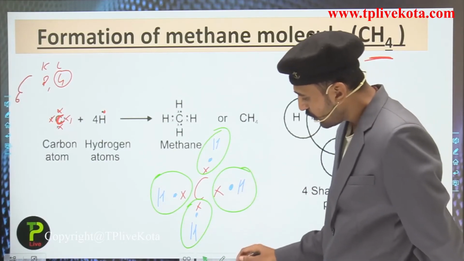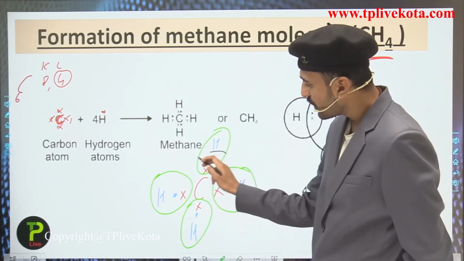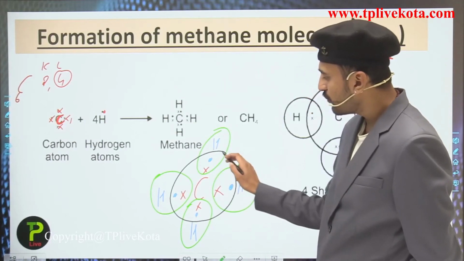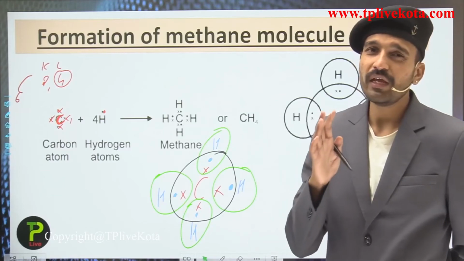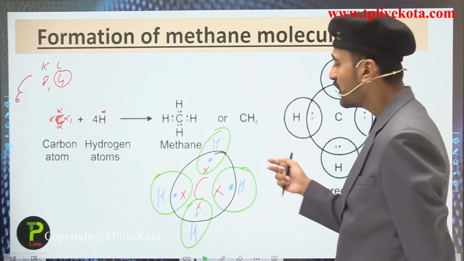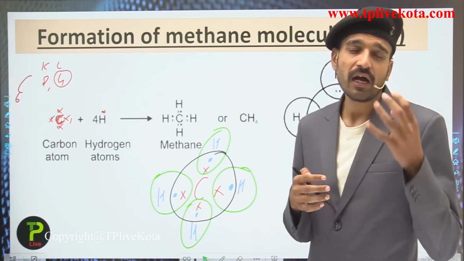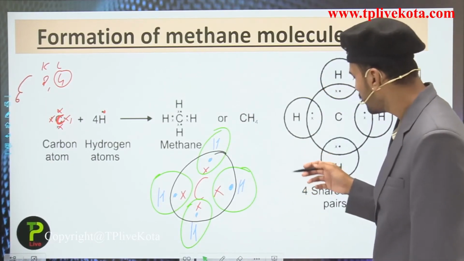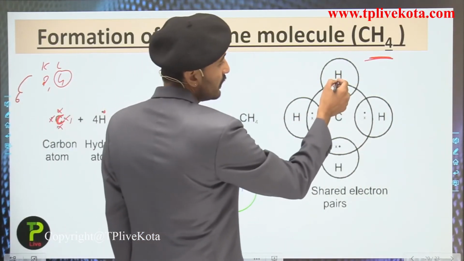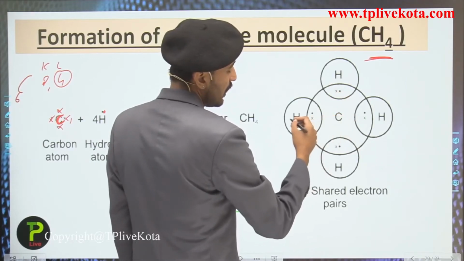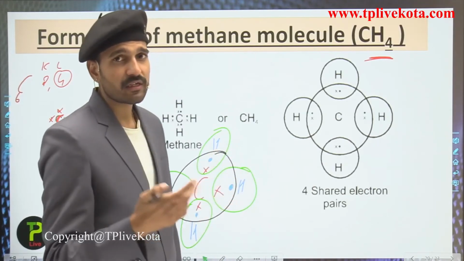Now talking about the carbon which is present over here, how many electrons can you see around the carbon? On counting, students, you can see that it is 1 2 3 4 5 6 7 8. So a total of 8 electrons are present around the carbon atom, that is the 4 electrons that are mutually shared with 4 different hydrogen atoms. Here they have a formation like this. Hydrogen and carbon are sharing 2 electrons each, that is a pair of electrons.